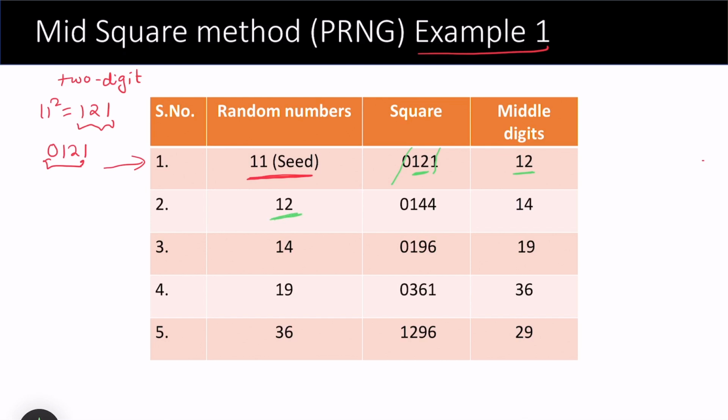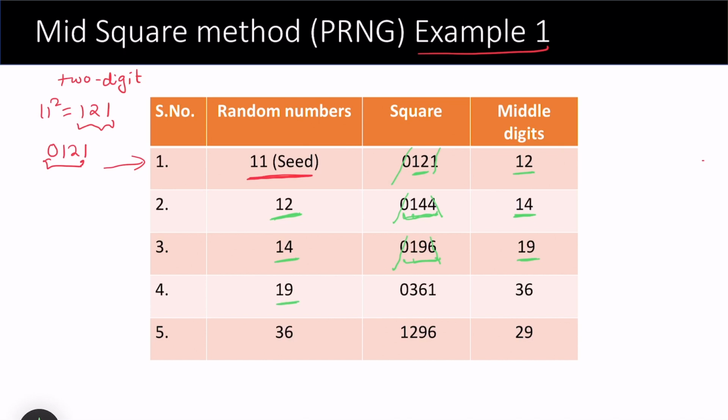Now again square the 12, you get 144, attach a 0 so that you get 4 digits, discard the first and the last digit, and the middle digits are 14. This becomes the third seed. 14 squared gives you 196, attach a 0, discard 0 and 6, you get 19.